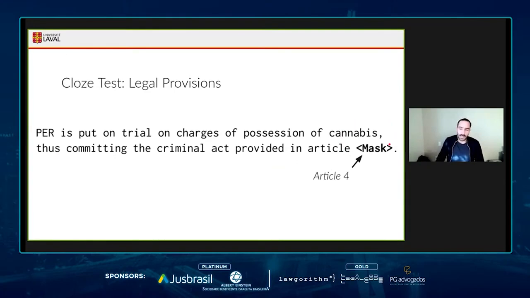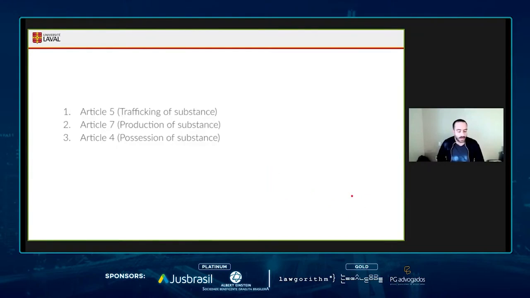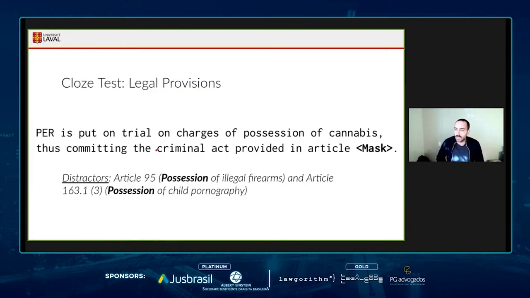The good answer is section 4 from the criminal code, but the ranking that we have was section 5, which is trafficking of substance, section 7, which is production, and then section 4, which is the possession of a substance.